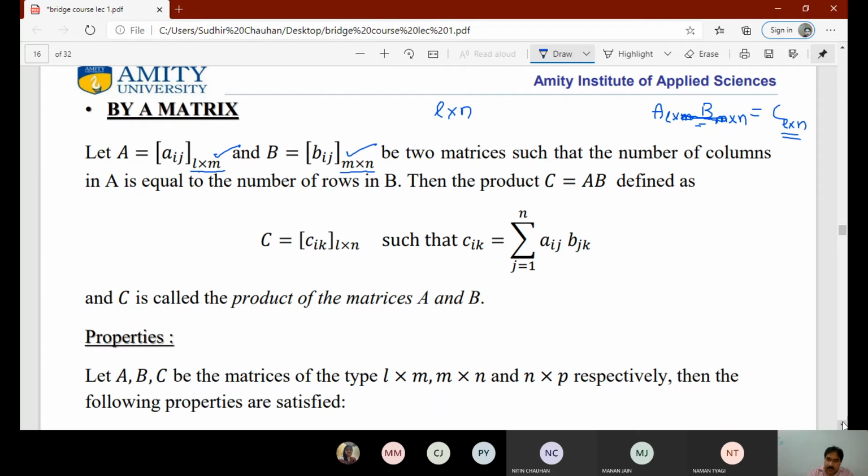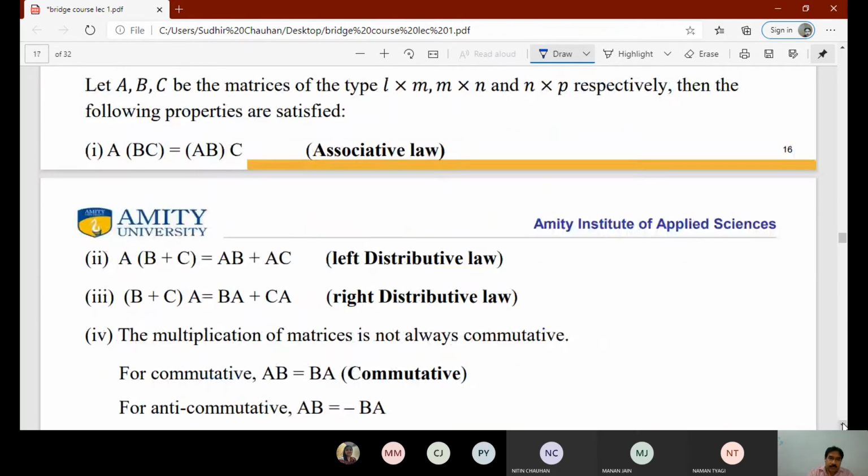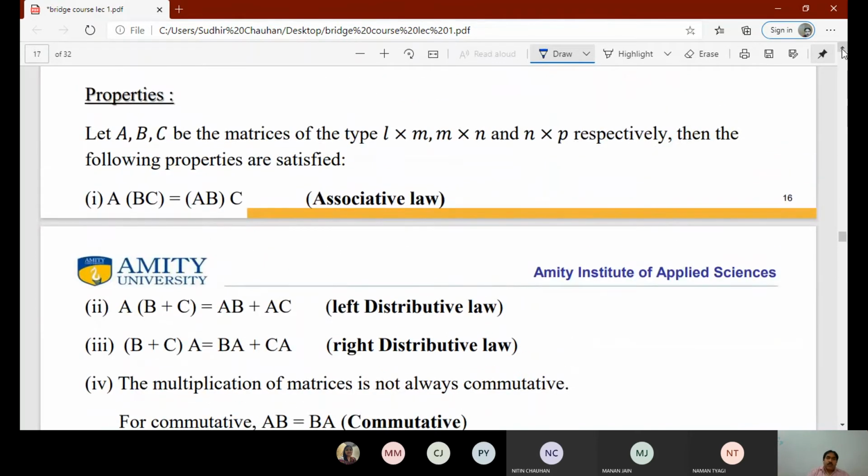Now it has some properties. In case of multiplication, all these properties are very useful in multiple choice questions. So you have to remember these.